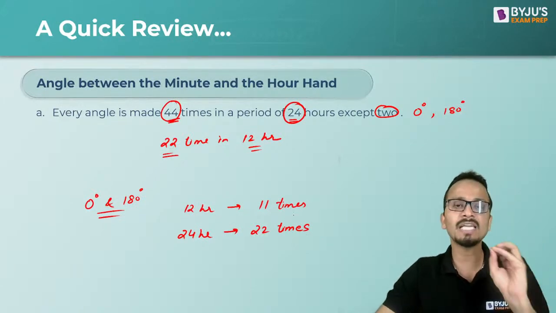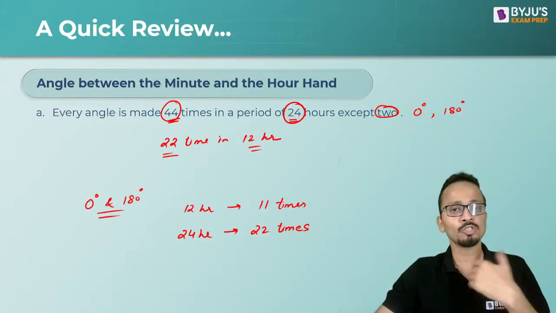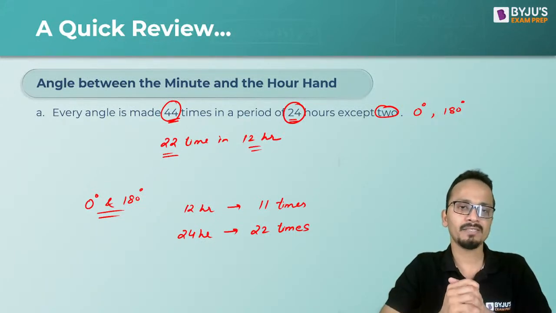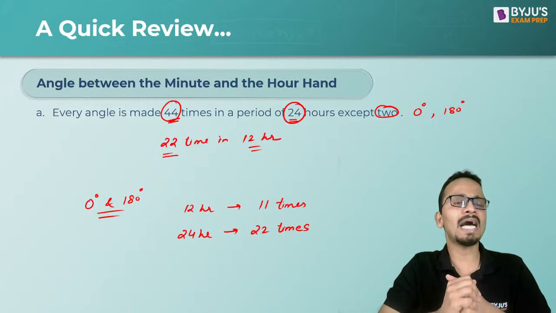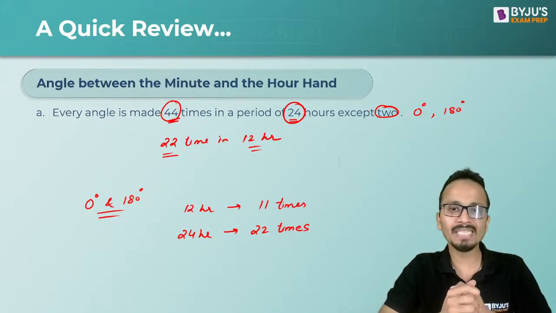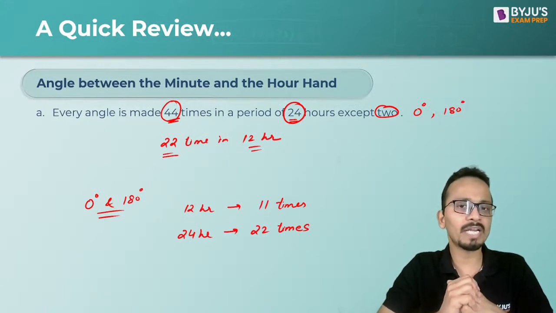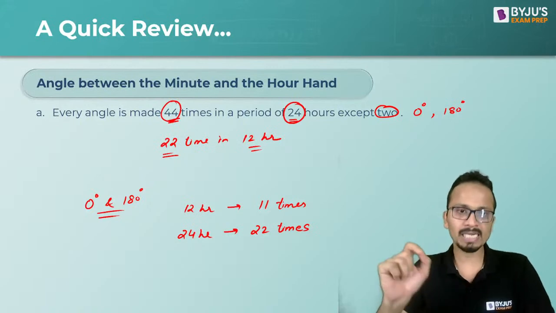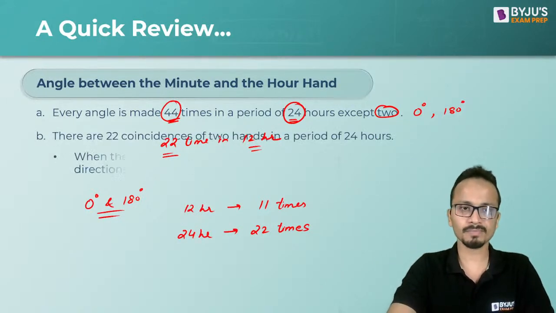We have seen direct questions on this. So they may ask you how many times in one complete day the angle between hour hand and minute hand will be 90 degrees. So 90 degrees, this will be 44 times in one complete day. Okay. So you may directly remember this particular thing.